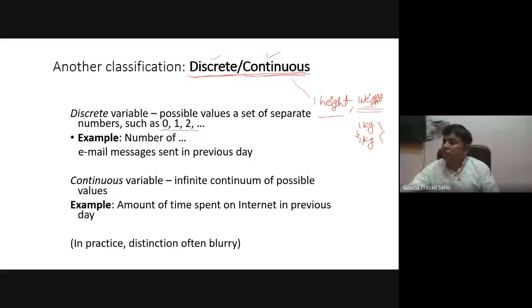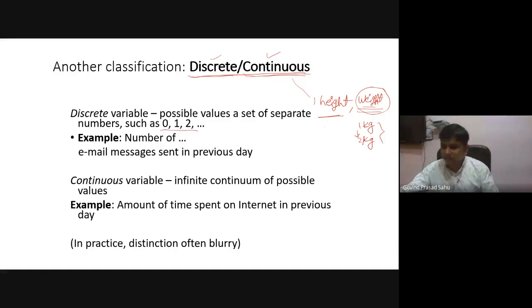At the end, it will be 2 kg. So it is our limitation that we may not measure it more frequently. So that is actually the situation, so that we get data that looks like discrete, but originally the main nature of the data is basically continuous data.